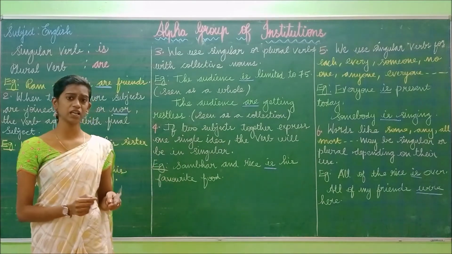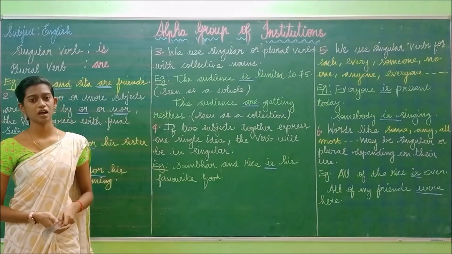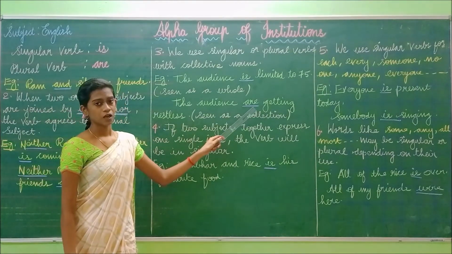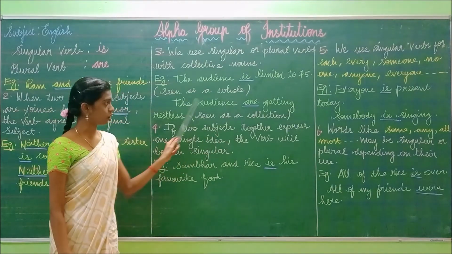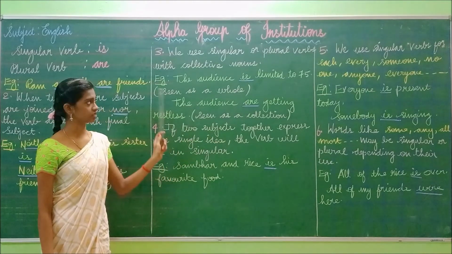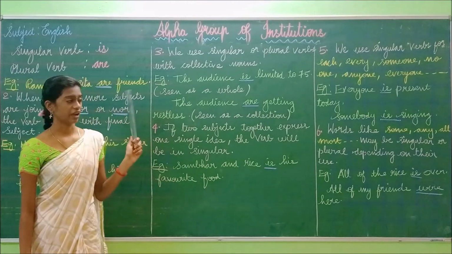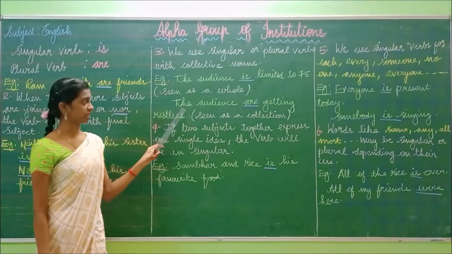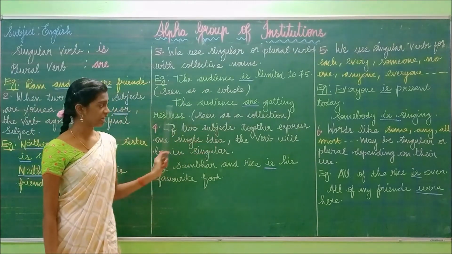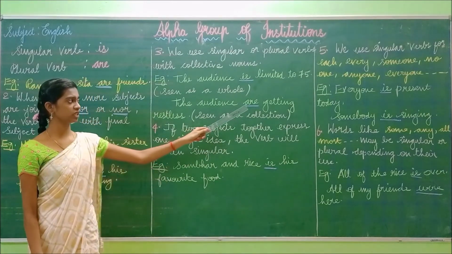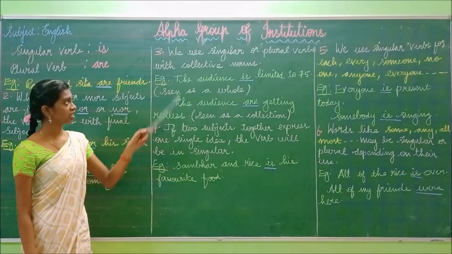Some of the people are getting restless, so we have to use the verb in plural form: the audience are getting restless. In the first case, the audience is limited to 75 because we have seen the audience as a whole. In the second sentence, the audience are getting restless, seen as a collection, so we use the verb in plural form.